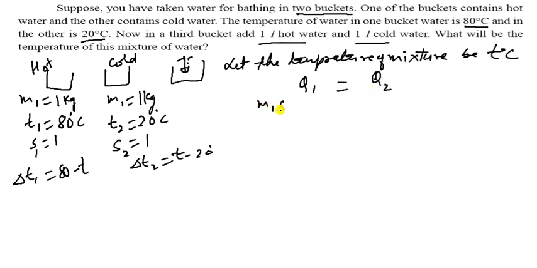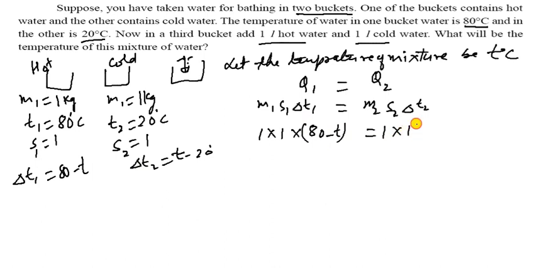Apply the formula: M1 S1 del T1 equals M2 S2 del T2. Now put the values: M1 is 1, S1 is 1, and del T1 is 80 minus T, which is equal to M2 is 1, S2 is 1, and del T2 is T minus 20.